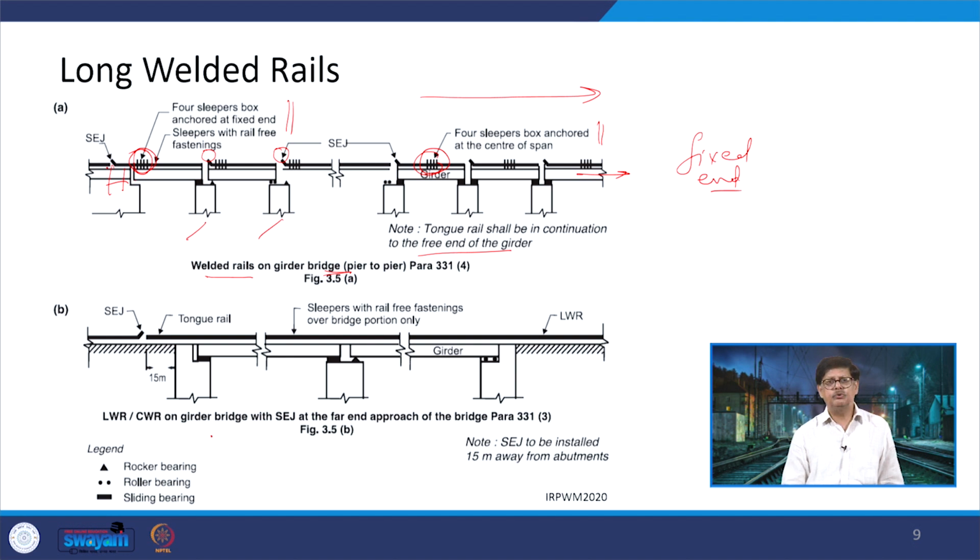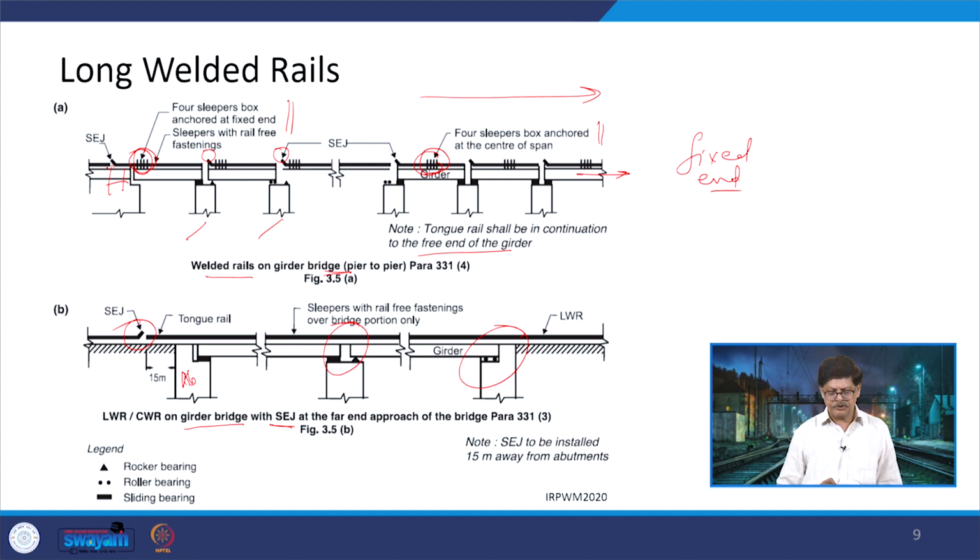If you look at the other one shown at the bottom, in this case there is a LWR or CWR on a girder bridge with SEJ at the far end approach of the bridge. Again you can see, the abutment is here, 15 meters ahead of it is an SEJ being provided. Then this LWR is moving from one pier to another pier, it is being supported at this location, and finally it is going back to the fixed condition on the other side at the abutment. So, that is a provision which is being done.